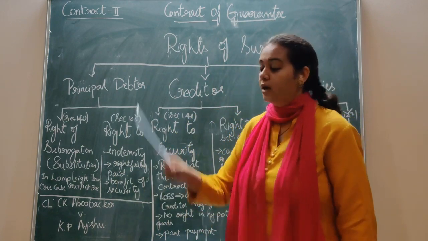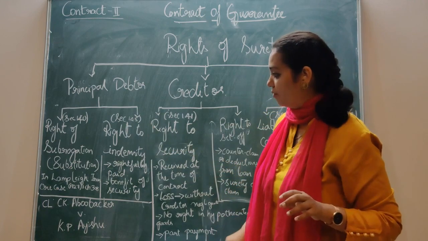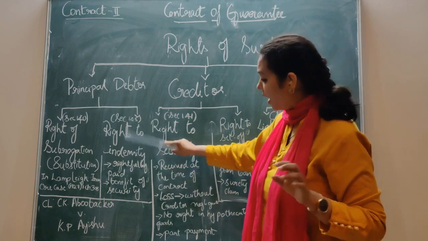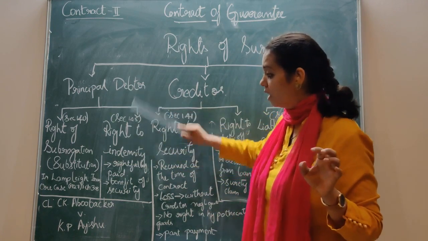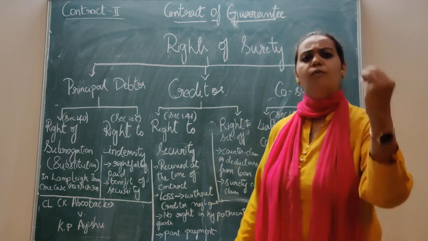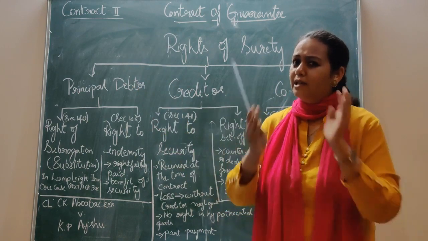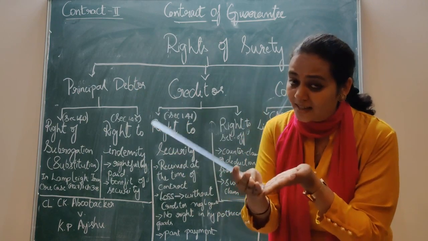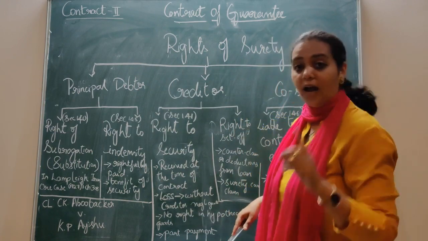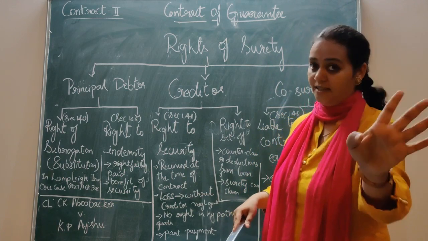That is wrongfully paid. So under the right of indemnity, number one point, as per Section 145, the surety has a right to be indemnified by the principal debtor for what is rightfully paid. You can give the two illustrations and beautifully explain what is rightfully paid and what is wrongfully paid. Remember the legal expenses. The surety is filing a case against the creditor on a baseless ground, so he has to pay for it, and he cannot recover it from the principal debtor. He can recover only the principal amount and any interest. Got it?